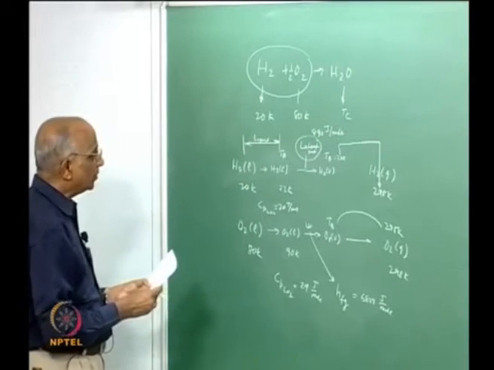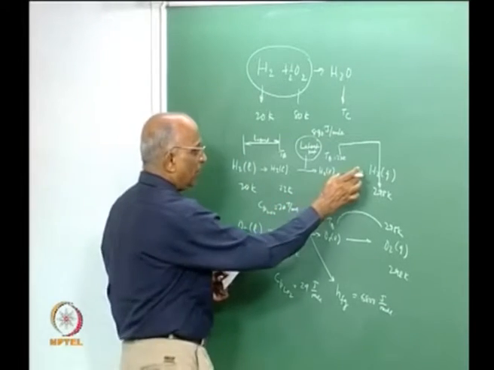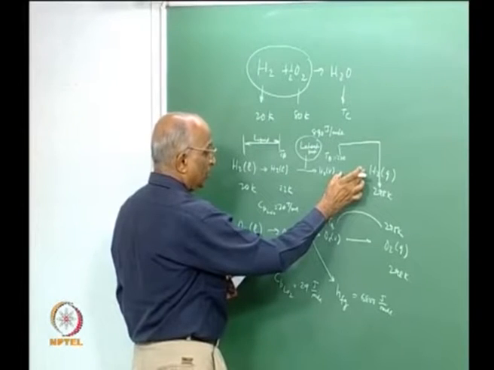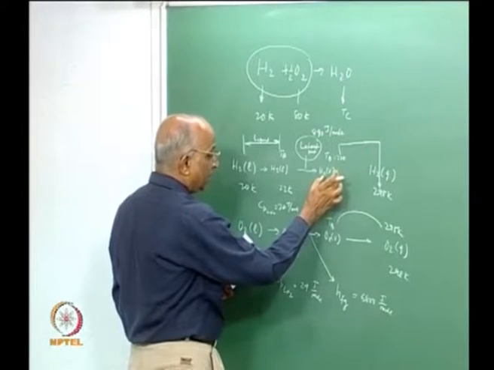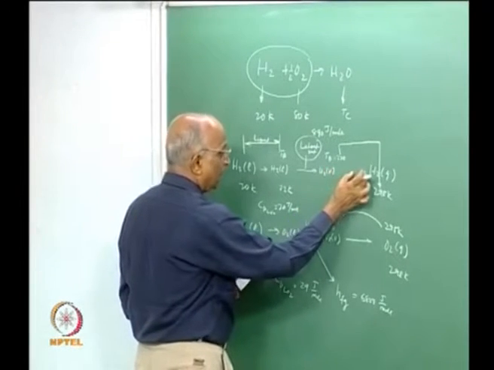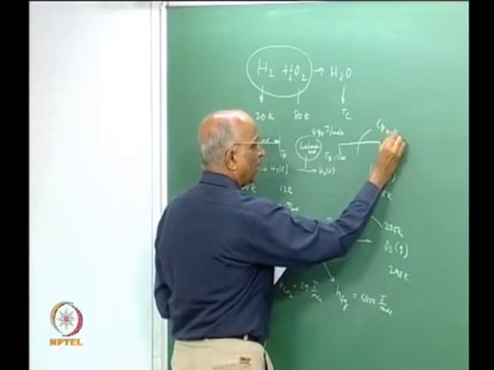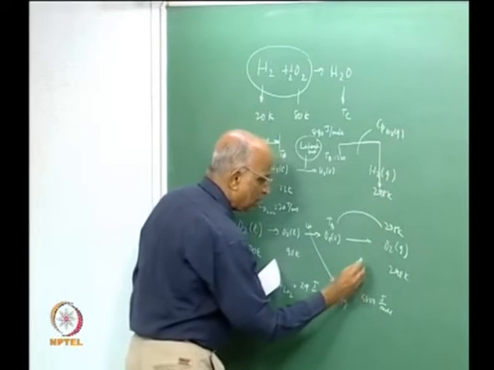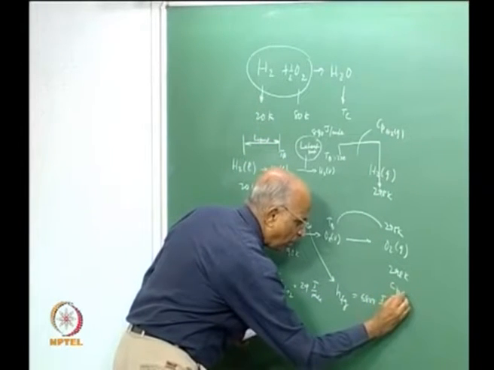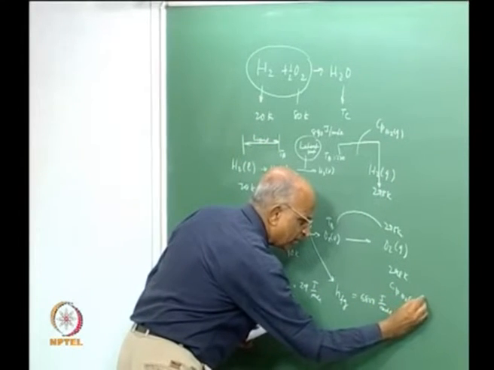We need two more things. We need the specific heat of oxygen as it increases in temperature as a vapor. That means we are looking at specific heat of hydrogen as a gas, and similarly specific heat of oxygen as a gas.